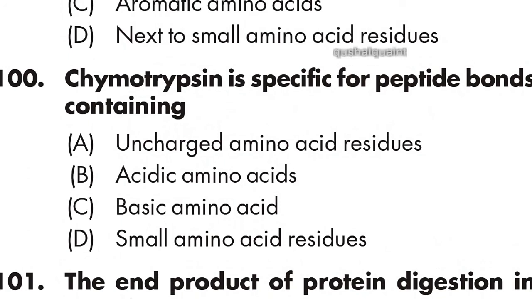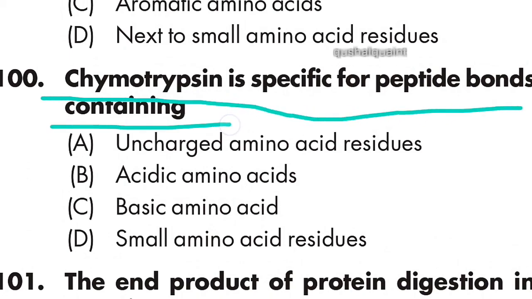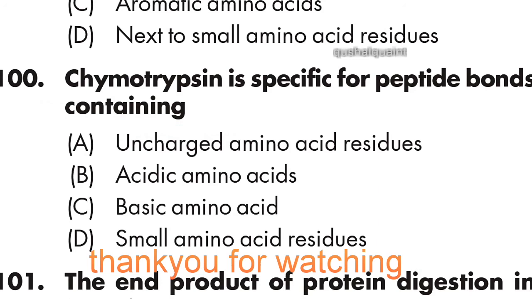Question 100. Chymotrypsin is specific for peptide bond containing uncharged amino acid residues. Option A is right.